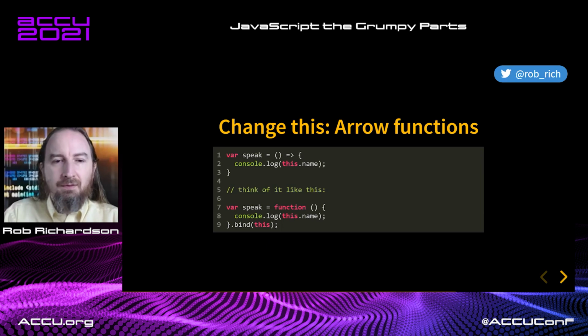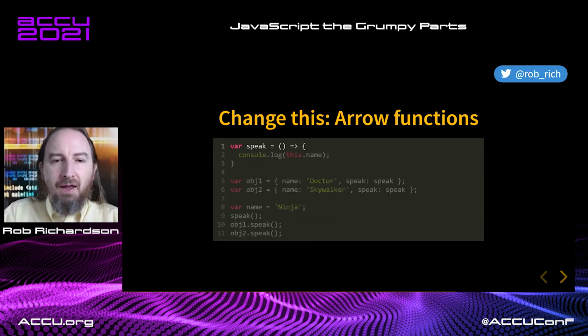Okay, so let's come back to our example, and we'll change this with arrow functions. Here's a speak variable, and we've got this arrow function. We're using all of the ES6 things. We're not typing out the big function keyword. What happens in this case? Well, as we define this variable, this gets grabbed as our global scope. We created this var here that is in our global scope. So when we call speak, well, it's